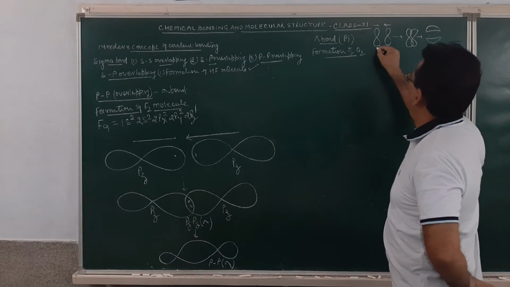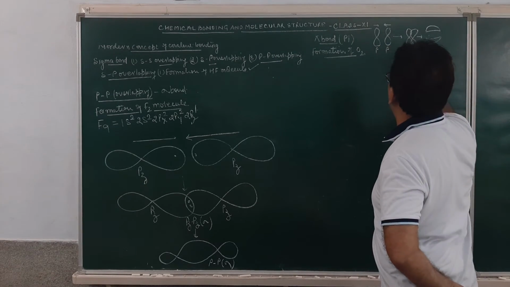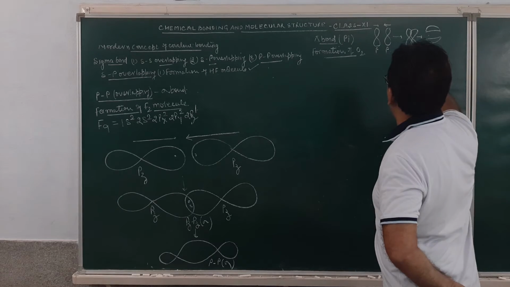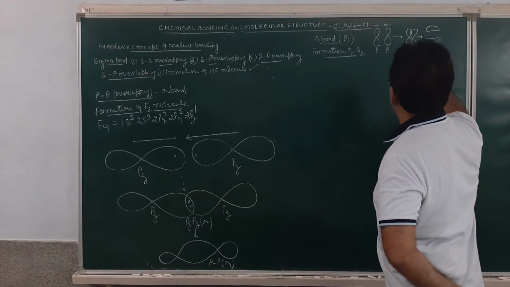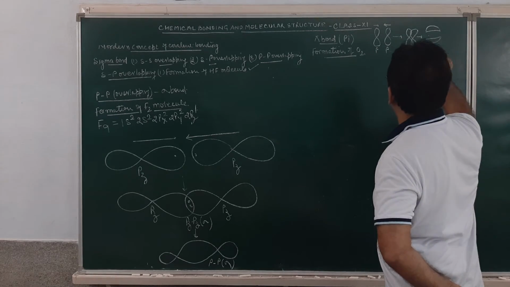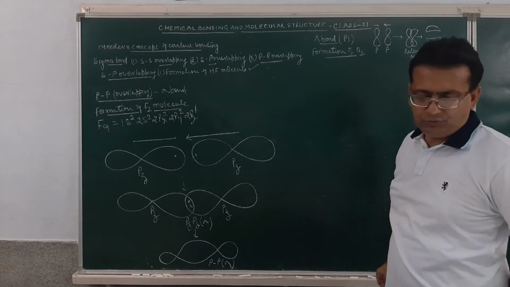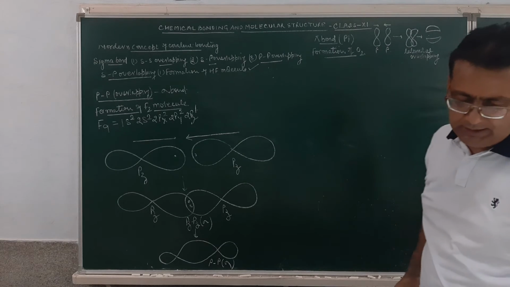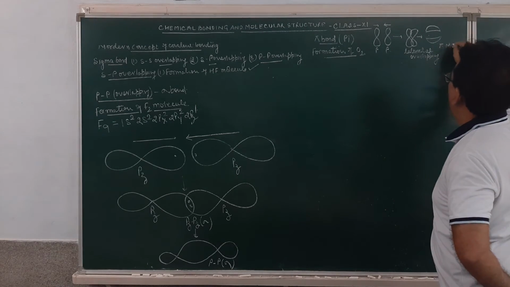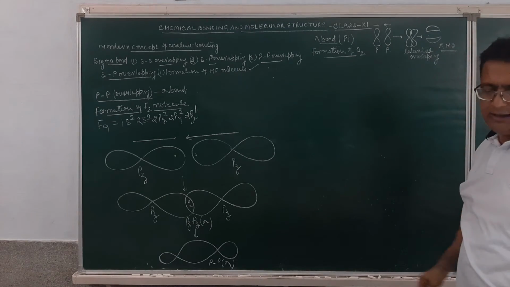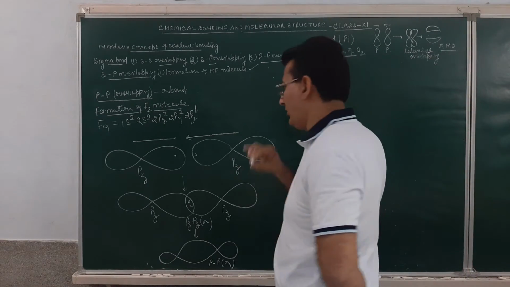This is one of the p orbitals, another p orbital. This is lateral overlapping. Here in this case, there will be lateral overlapping and that will result in the formation of a pi molecular orbital. So the molecular orbital formed over here will be a pi molecular orbital. As for example, the formation of oxygen molecule.